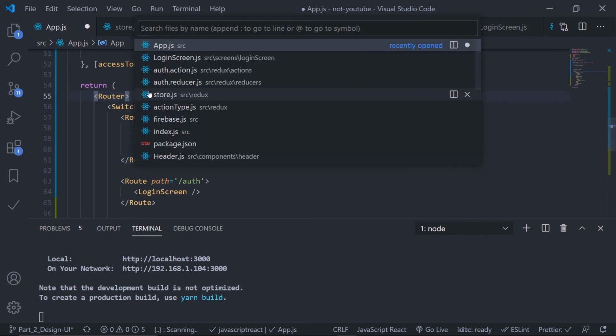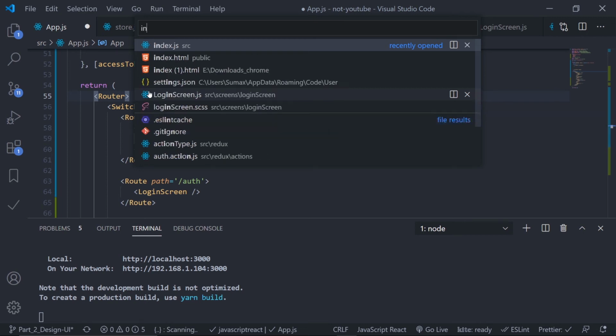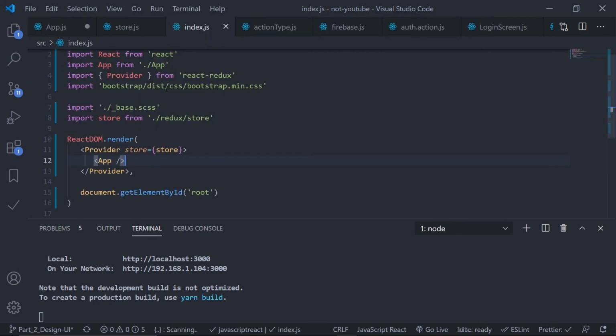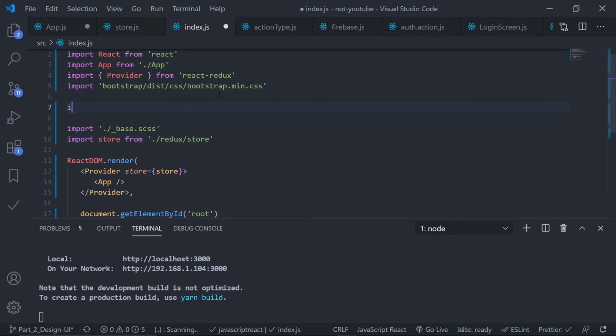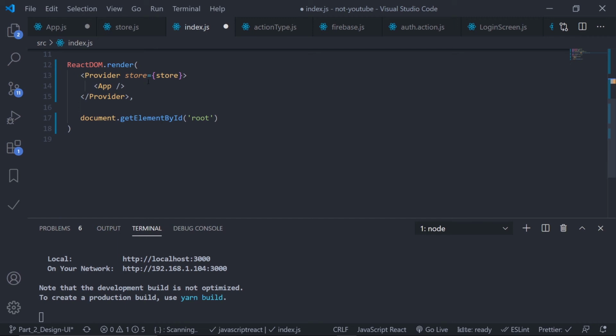So just go to index.js, here first of all import the router, I mean the BrowserRouter from react-router-dom. So react-router-dom BrowserRouter as Router, that's it, and just wrap the App component in Router.